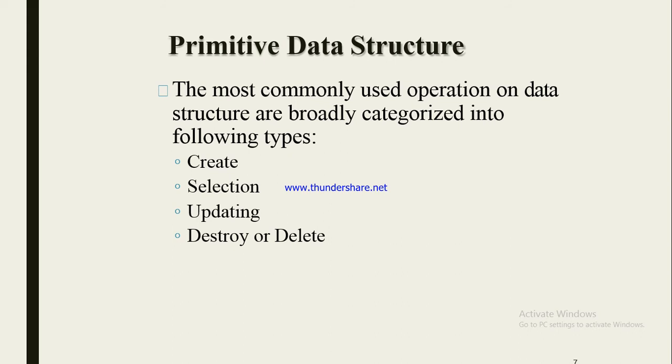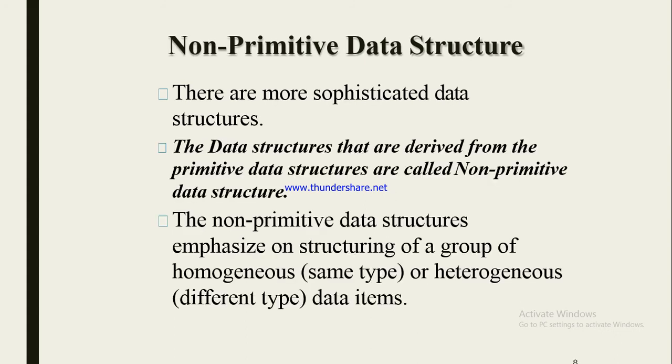The most commonly used operations on data structure are broadly categorized into the following types. First, create the data. Second, selection. Third, updating. Fourth, destroy or deleting. We will read each type in the later section. Okay, this is just an introduction only.